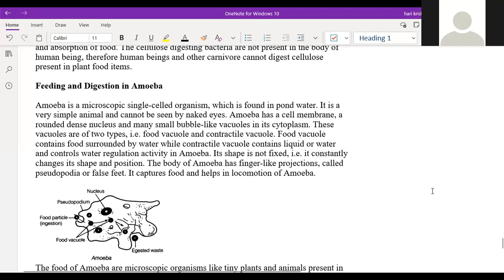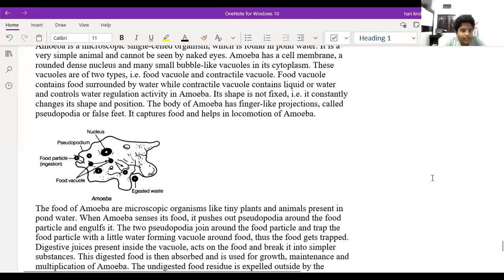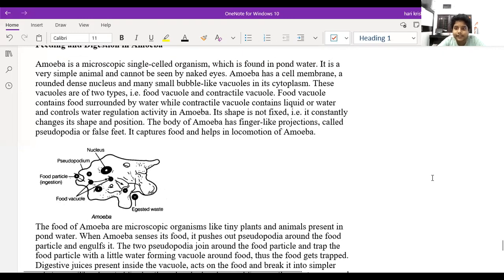Okay. Next one, digestion in the amoeba, Ritvik. Yes, sir. Amoeba is a single-celled organism, which performs all functions with a single cell. Amoeba has finger-like structures called pseudopodia around its body, and amoeba lives in water.